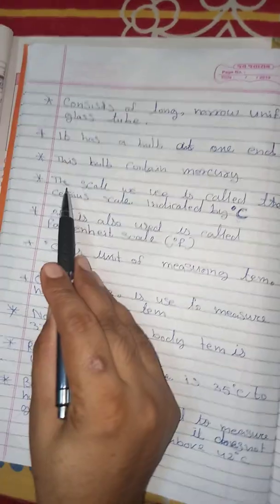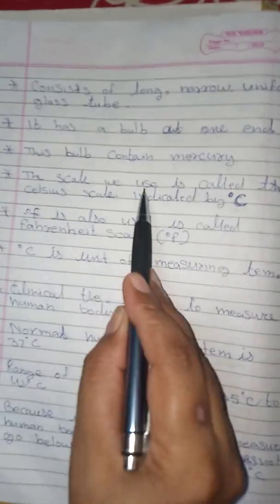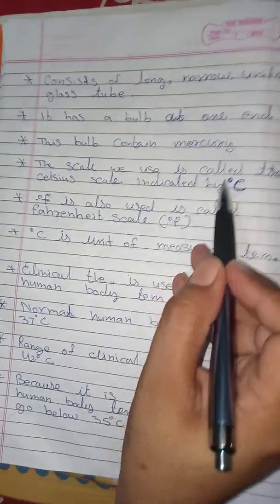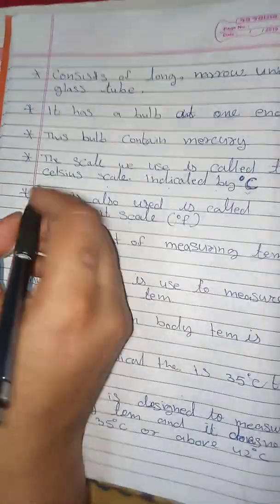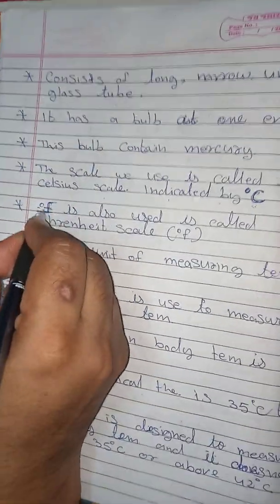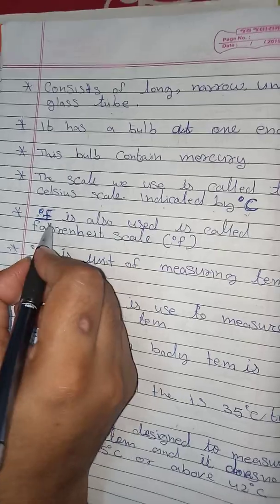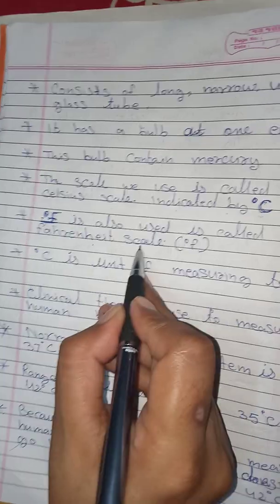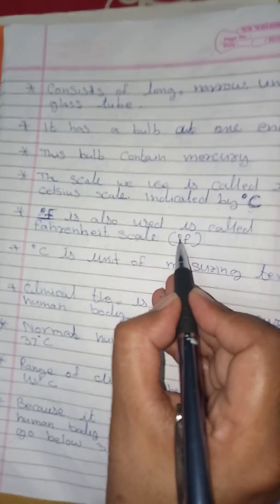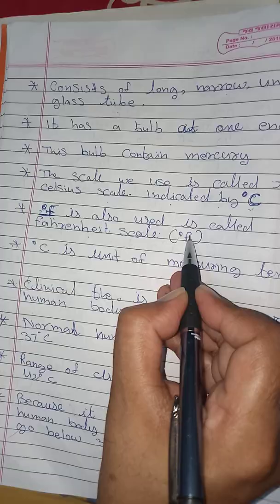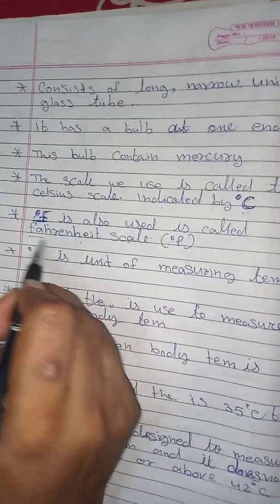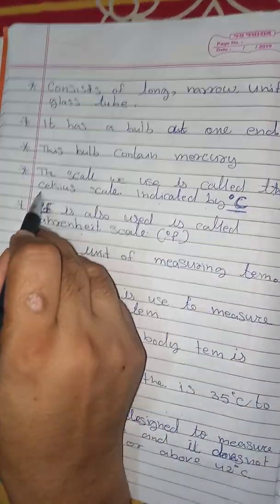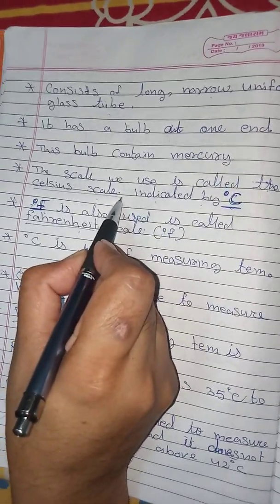This bulb, the scale we use is called the Celsius scale and indicated by degree Celsius. Another thing is also there, degree F. This is also small 0 and F. Degree F is also used and it is called Fahrenheit scale. So wherever you see degree F, you just understand this is in Fahrenheit. Wherever you see degree Celsius, you understand it is a Celsius scale.